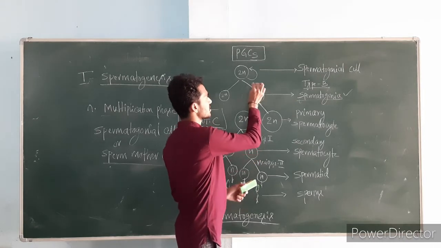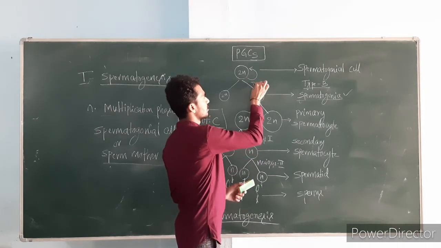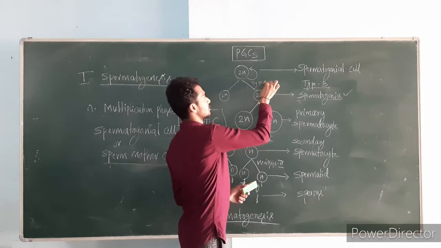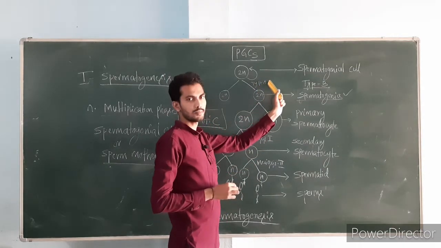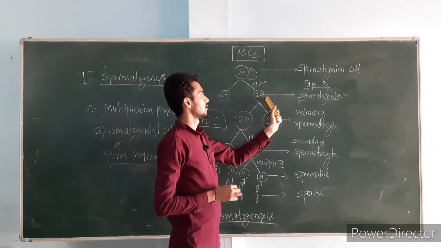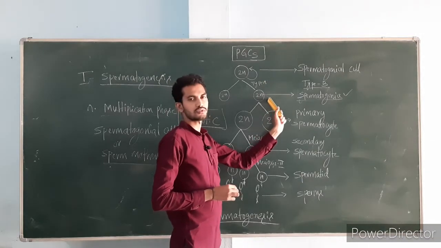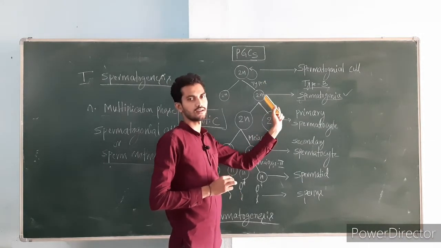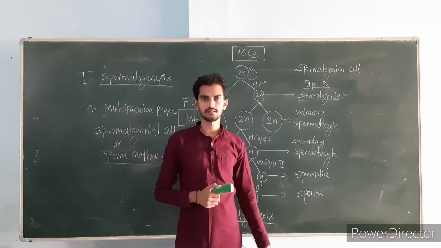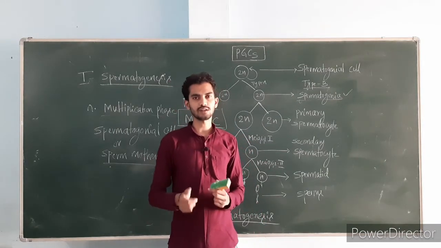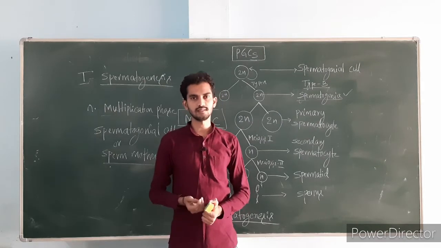I have not mentioned type A spermatogonia here, but the spermatogonial cells will differentiate first to give the type A, and then type A will divide and differentiate to give rise to the type B spermatogonia cells. This is the multiplication phase. This multiplication phase will start only after the male attains puberty.